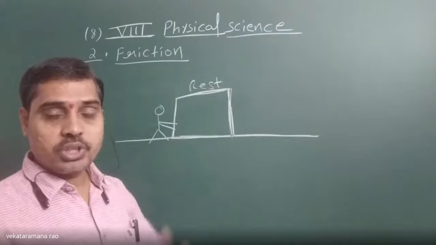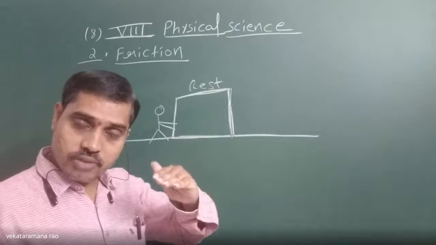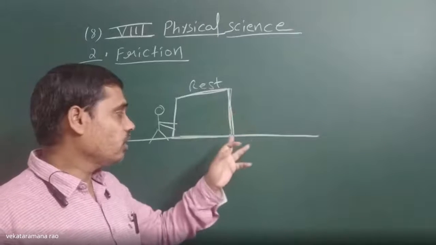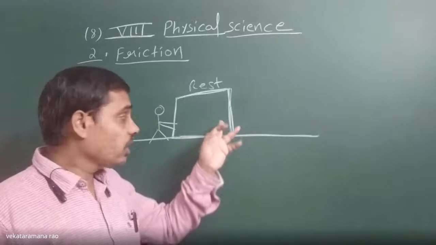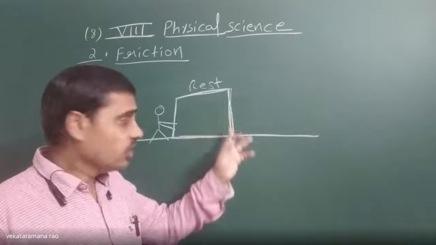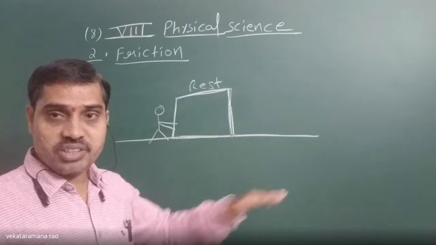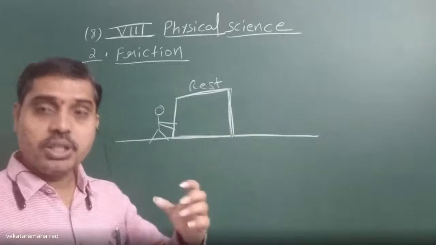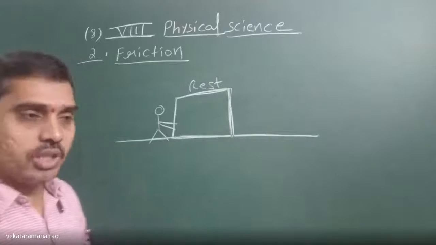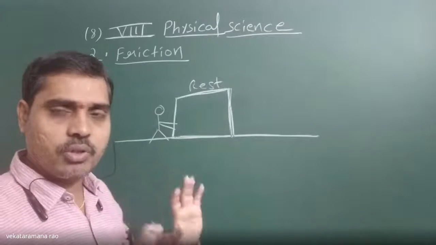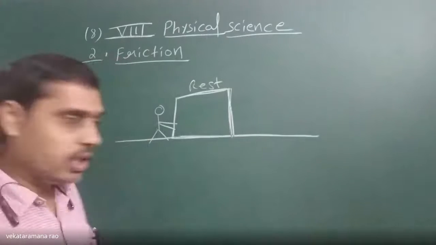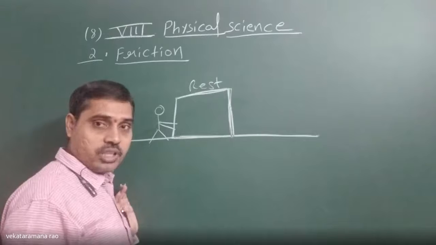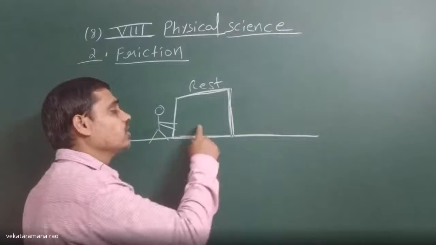Only up to a certain level can this friction force oppose the relative motion of the box with respect to the surface. If we keep increasing our force and cross that limit of static frictional force, the box starts moving.